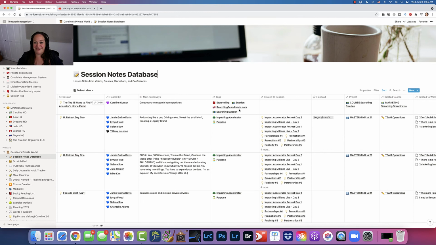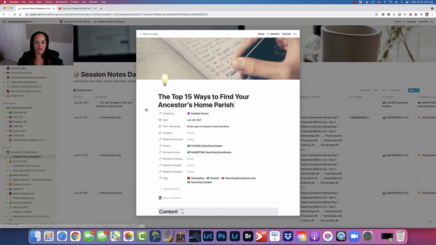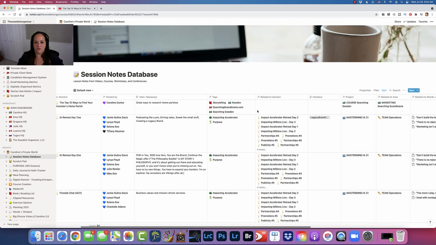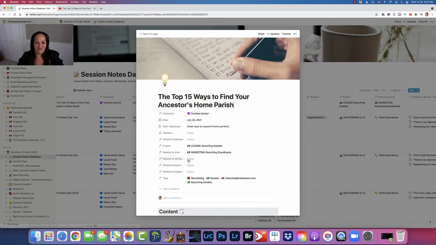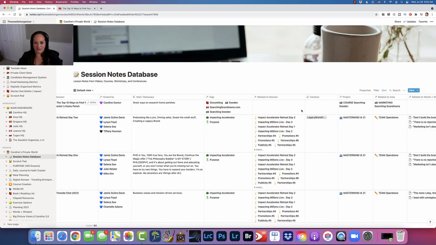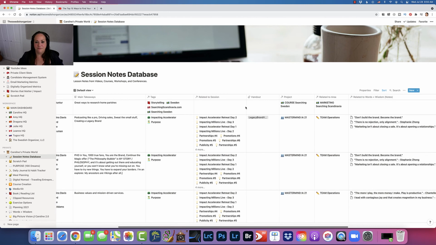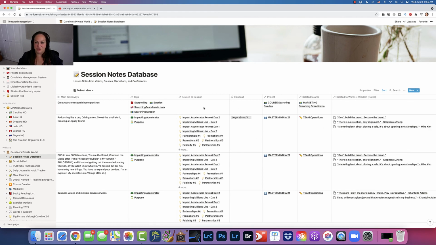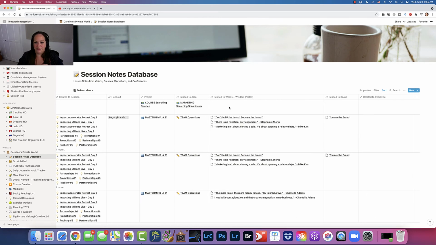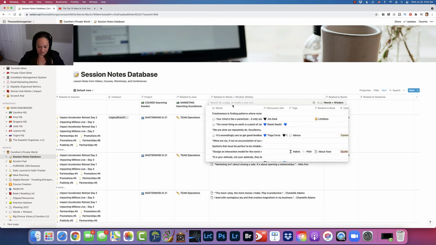Here are the tags. So again, if I open here, these things that we filled out here on top, this is what you see up here, okay? So those are the tags that I actually filled out down here, right? It all shows up here in the beginning. This is the top level. It's not related to any other session in this particular case. There was no handout, but I did relate it to a project and an area. I didn't say something smart, but if I wanted to,